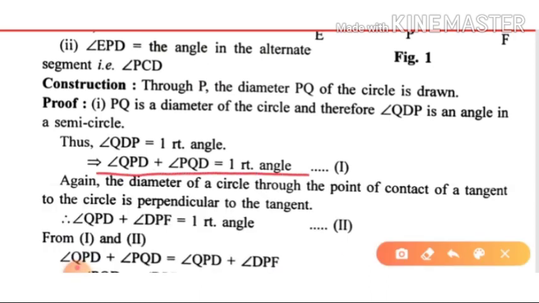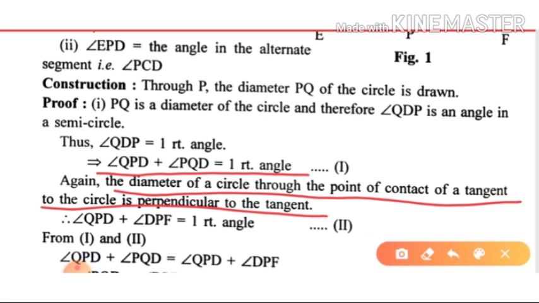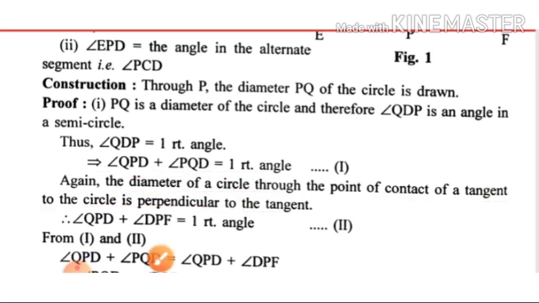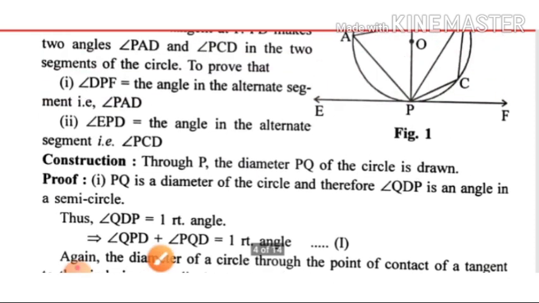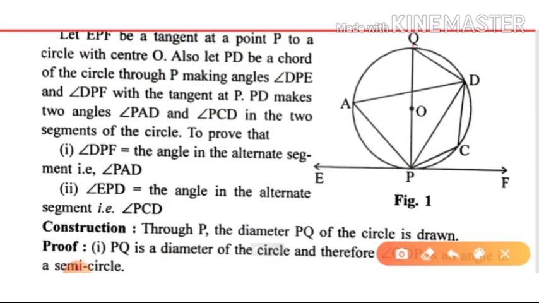And again, if you see, the diameter of a circle through the point of contact is perpendicular to the tangent. So QPD plus DPF equals one right angle. Where is DPF? This one. QPD plus DPF equals 90 degrees, because QPF is equal to 90 degrees. So this angle plus this angle is also 90 degrees.